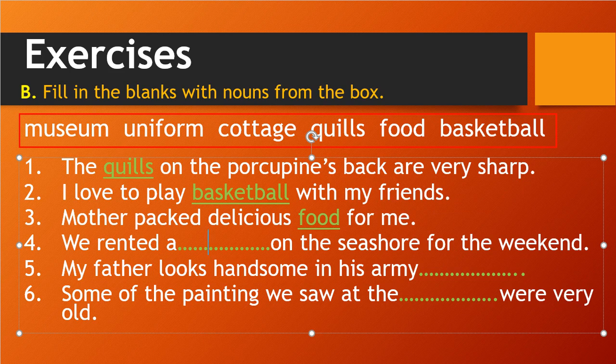So now we'll go for the next example. We rented a blank space on the seashore for the weekend. So what can we rent? House or some area, where we can stay, because for the weekend we are going to the seashore, we are going to enjoy the weekend. So what can be the proper fit here? That is cottage. Cottage is one kind of home you purchase for a few days.